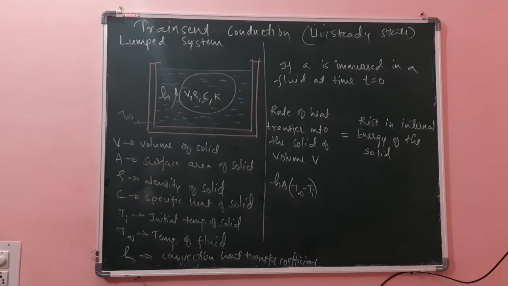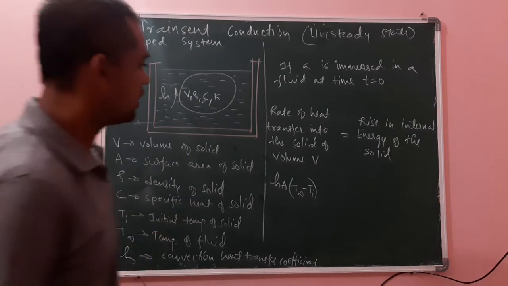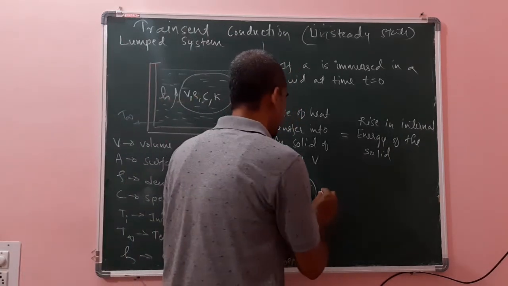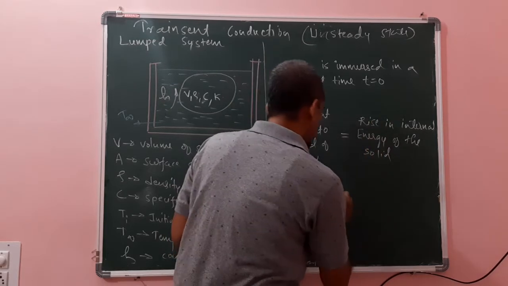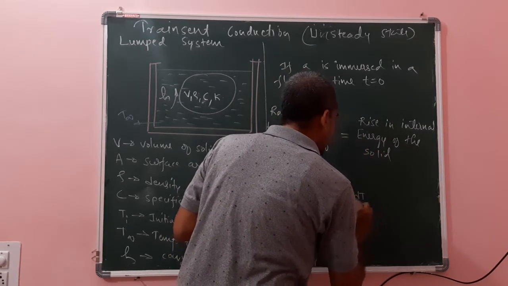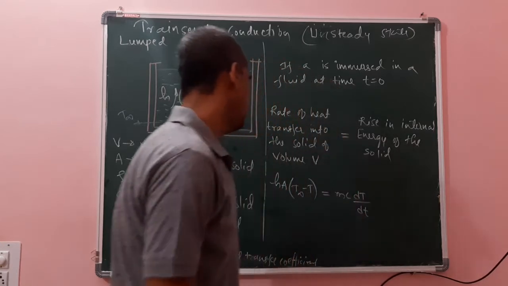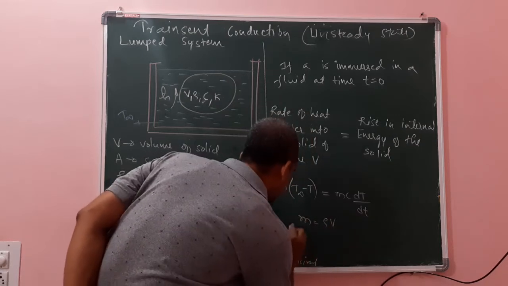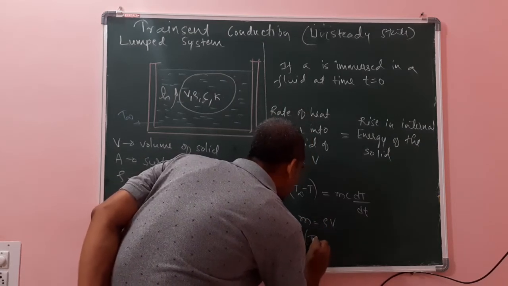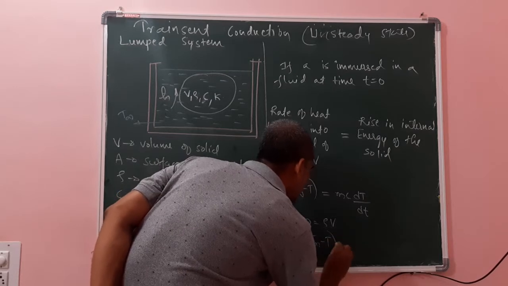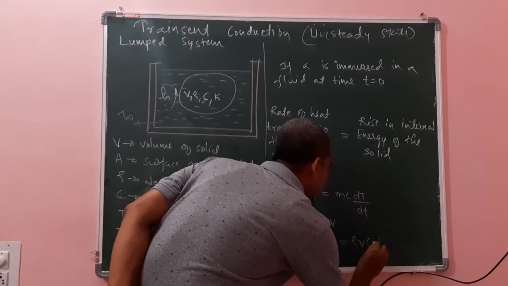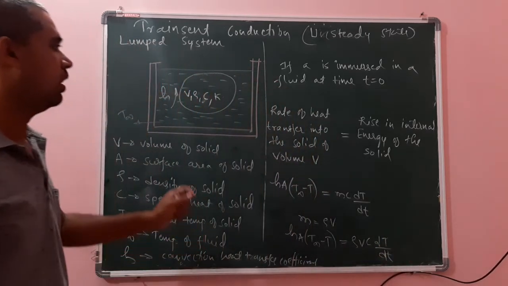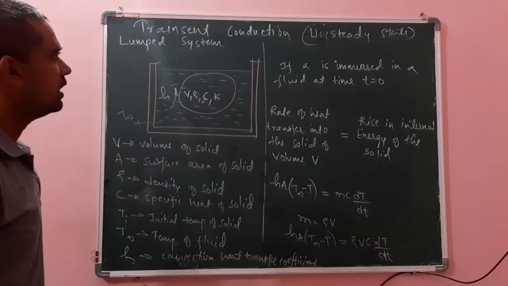In general we have not applied the boundary condition, therefore it is T infinity minus T. And the rise in internal energy is equal to mC into dT by dt. We know m is equal to density into volume. Therefore hA into (T infinity minus T) is equal to rho V C into dT by dt. This is the equation governing transient heat transfer in a lumped system.